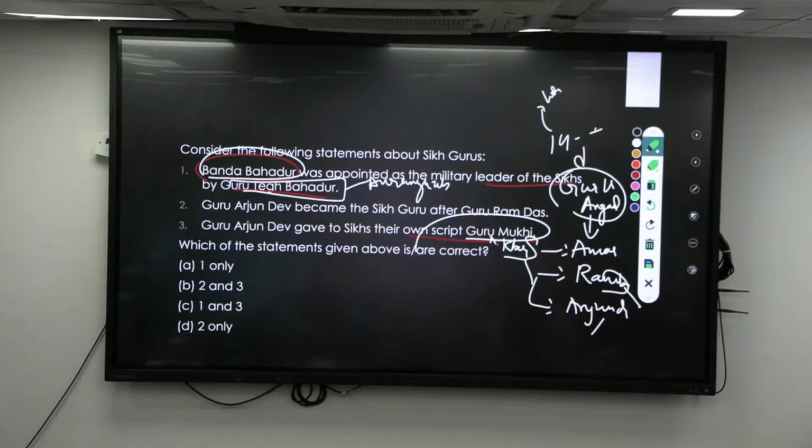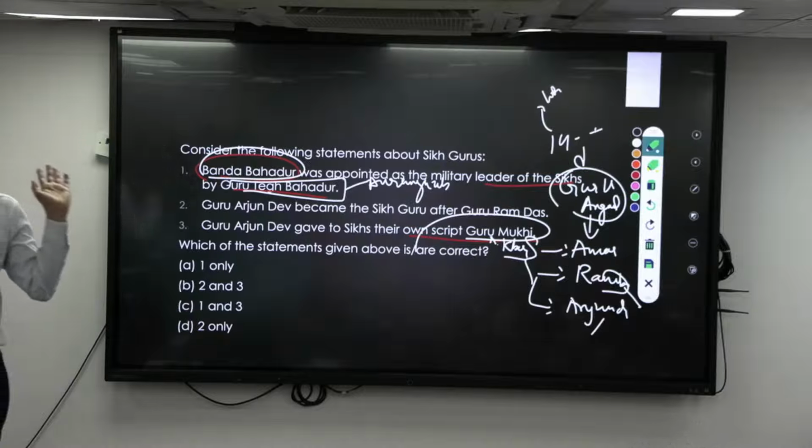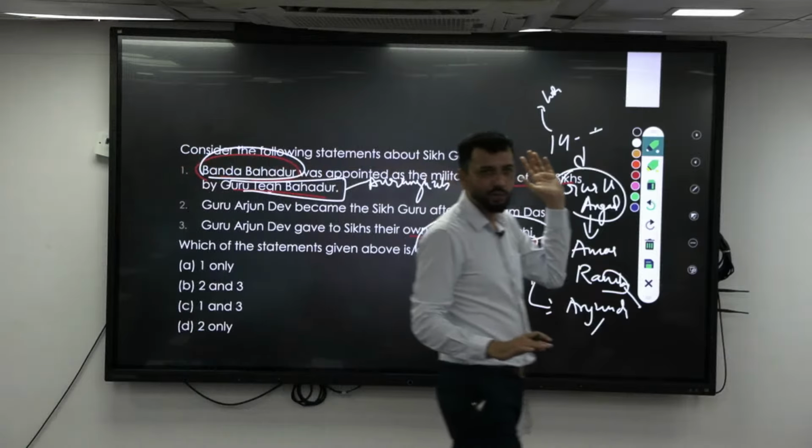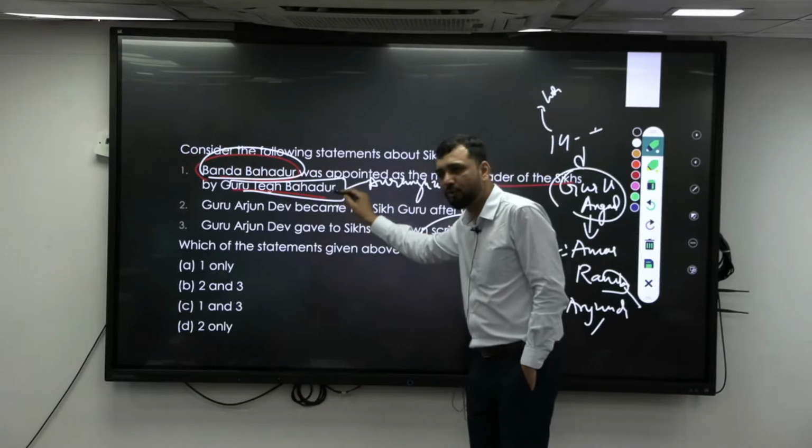Guru Gobind Singh decided that there should be no lineage of Gurus, where one Guru's son becomes the next Guru. The Guru culture was stopped here. Whatever you come to the temple for, you do it yourself; there is no Guru culture anymore. So the 10th Guru was Guru Gobind Singh, and his sons were also killed by the Mughals.